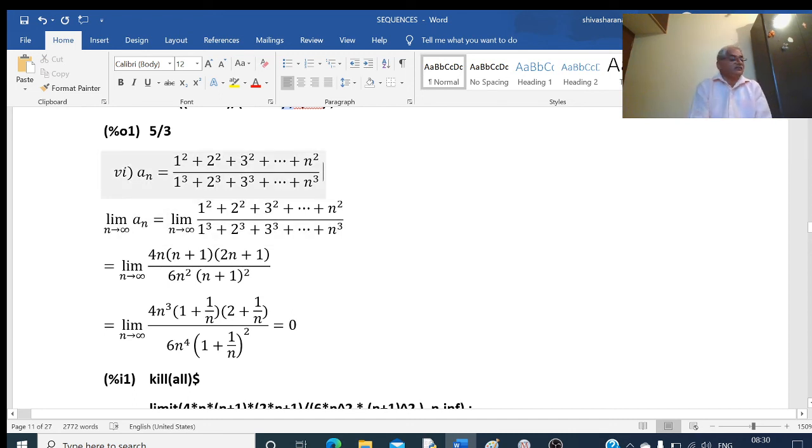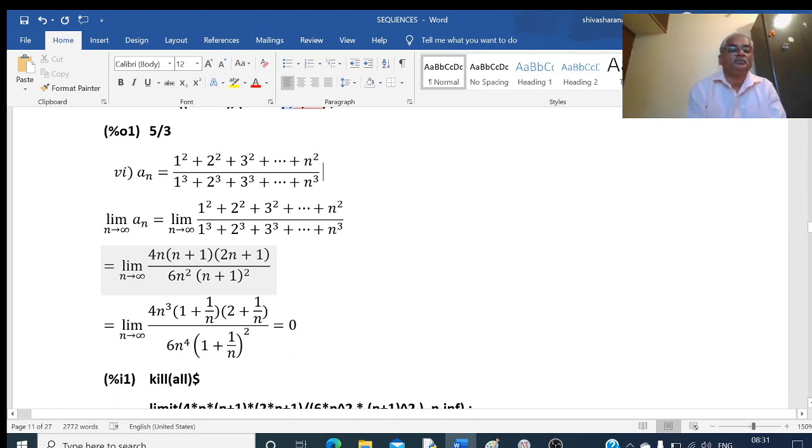The numerator is the sum of the squares of the first n natural numbers, and the denominator is the sum of the cubes of the first n natural numbers. The formula for the numerator is n into (n plus 1) into (2n plus 1) divided by 6. The formula for the denominator is n square into (n plus 1) whole square divided by 4. Writing these sums here, that 4 I am writing in the numerator.